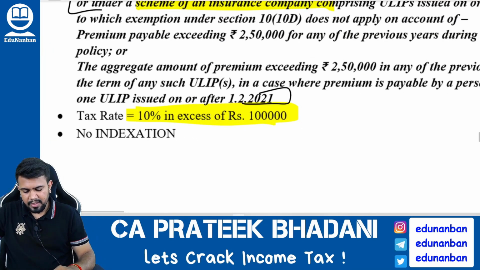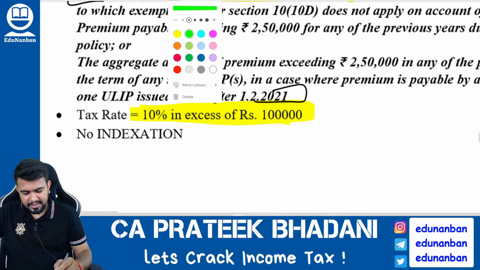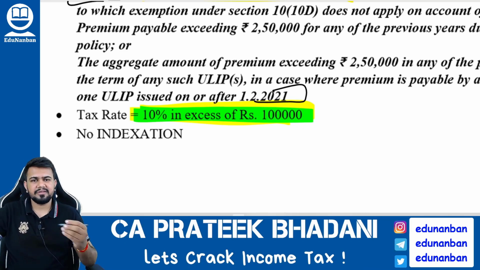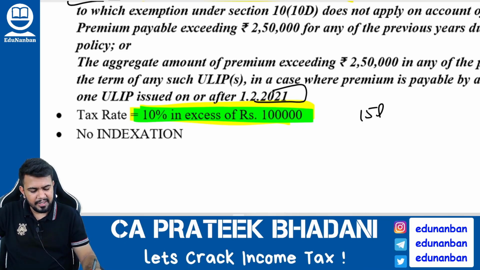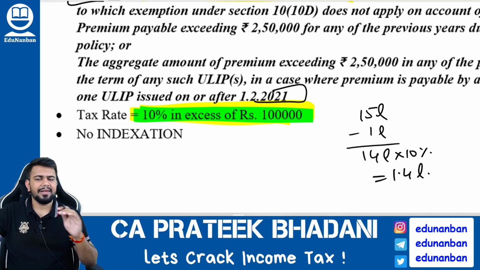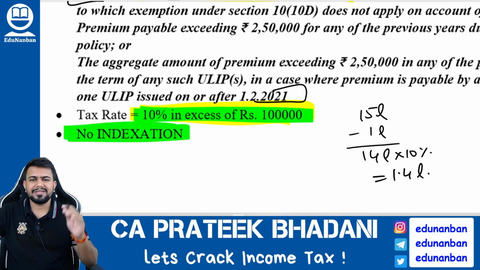Now, what is the tax rate in 112A? The tax rate is 10% in excess of 1 lakh rupees. So for example, if 15 lakh rupees is the long-term capital gain, then you have to reduce 1 lakh. Then what is the balance amount? On that you can apply 10%. So the tax will be 1.4 lakhs. You get my point?